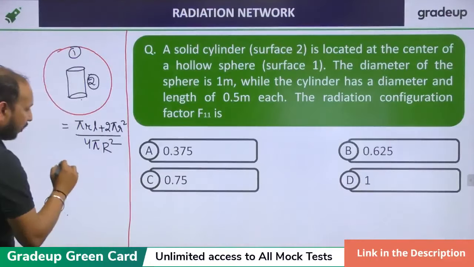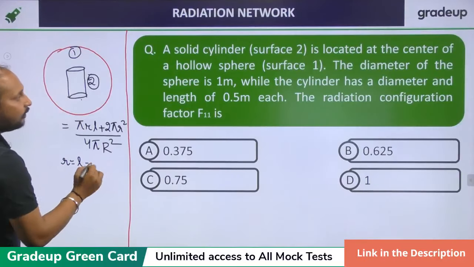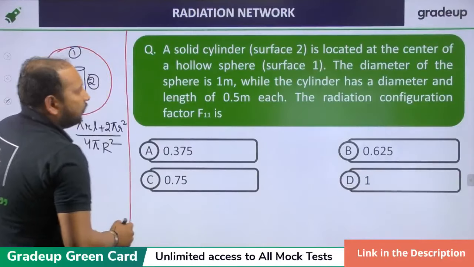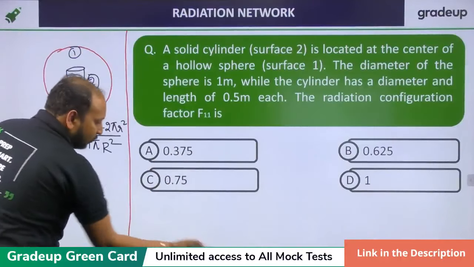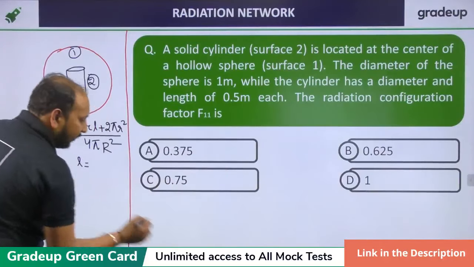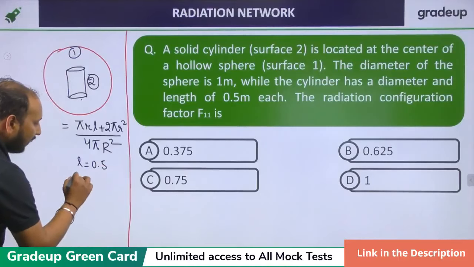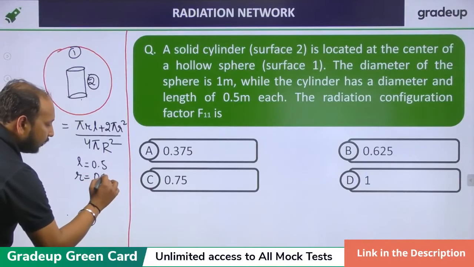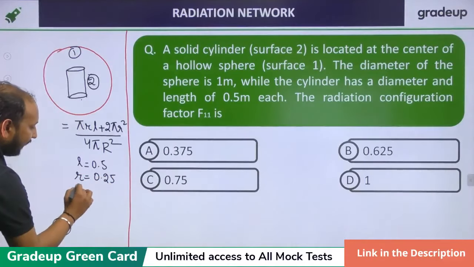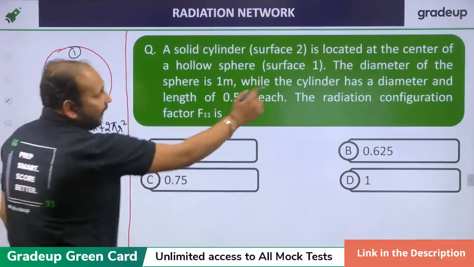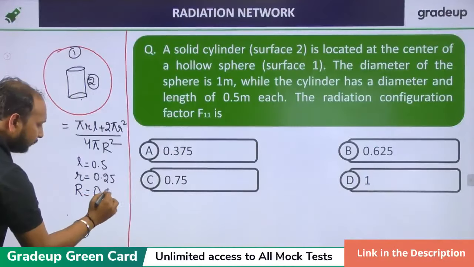Where small r is equal to 0.25, L is equal to 0.5, since the diameter and length are the same, and capital R is equal to 0.5.